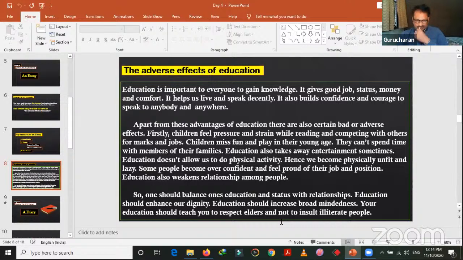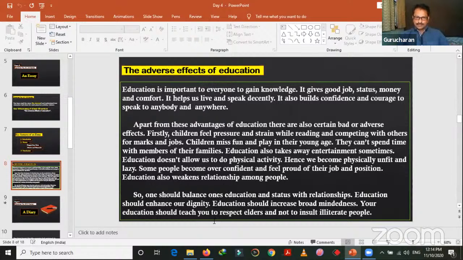Okay, children, maybe here and there one or two sentences may be lengthy. We can also cut the sentences. We can also separate the sentences. For example, here, children miss fun and play in their young age. Here, you can make this sentence into two. Children miss fun in their young age. They also miss playing games with friends and others. You can make two sentences here. Yeah, you can make it more simple.